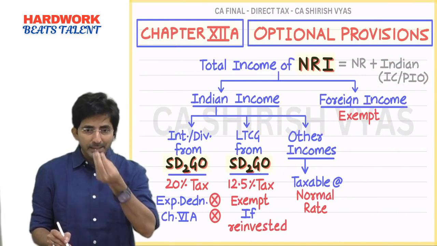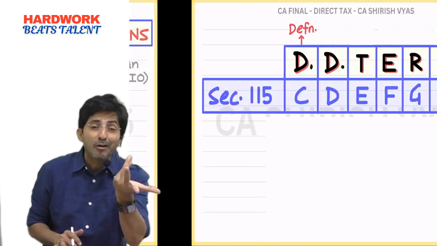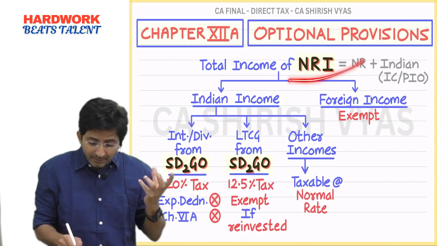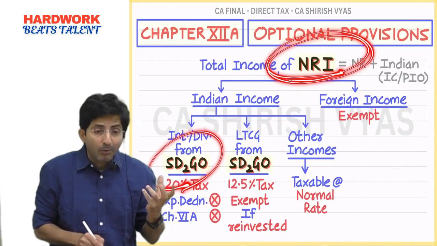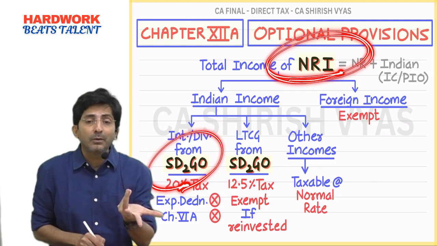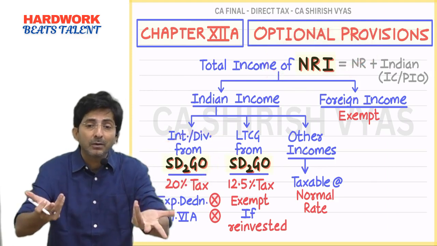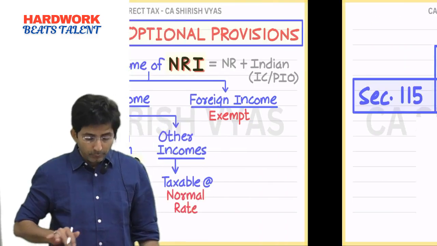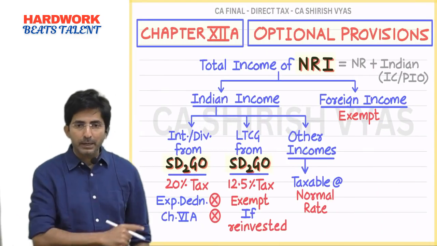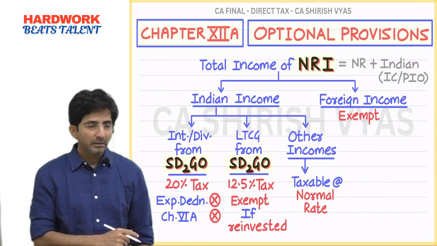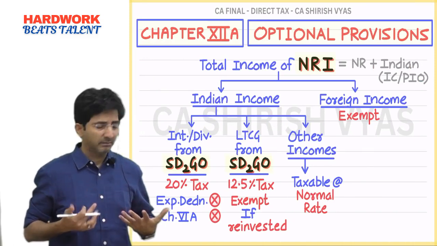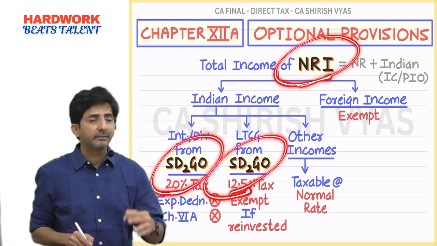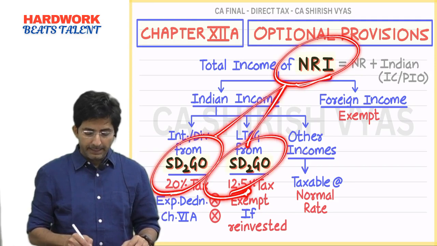That explanation which I gave, where is it written in the law? 115C. And these are special provisions for SADGO. What is the meaning of SADGO? What is covered in SADGO? Where is it written? 115C. Did you see what I have highlighted in the whole chart? Appreciate the colors I am using now. NRI and SADGO. The whole topic revolves around NRI and SADGO.